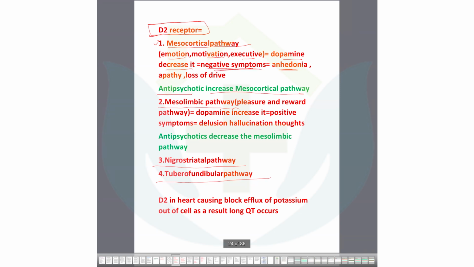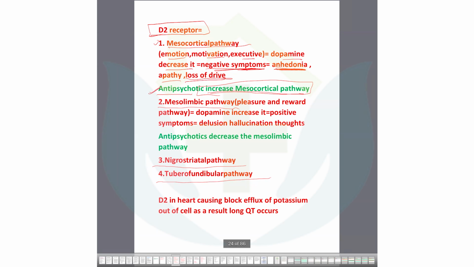If you give any antipsychotic, the negative symptoms are side effects of the medication, like anhedonia, loss of drive, apathy. The patient will feel a loss of energy and loss of interest to do any work. Any kind of drive or energetic thing will be lost by giving the medication.